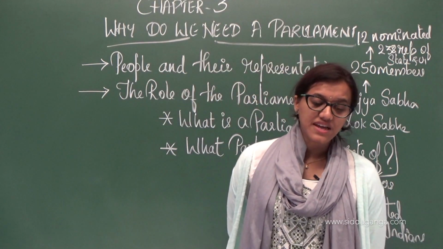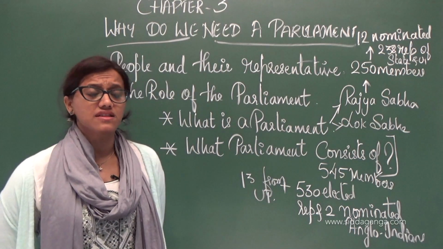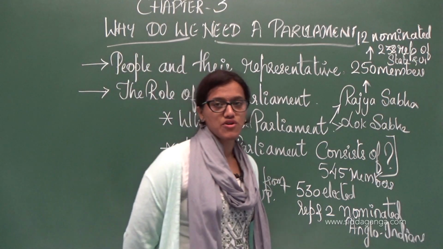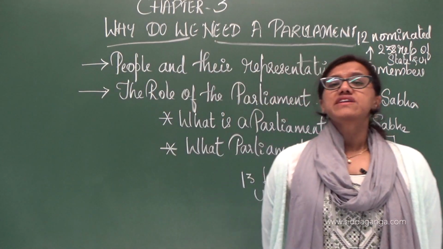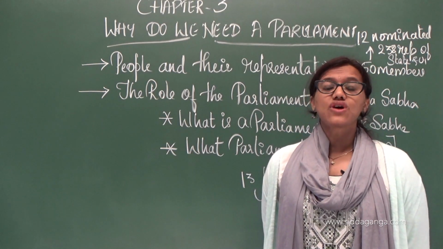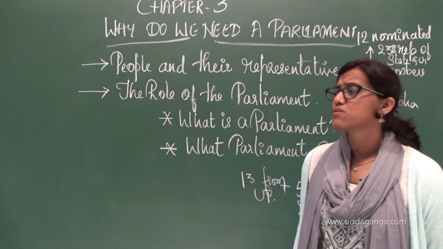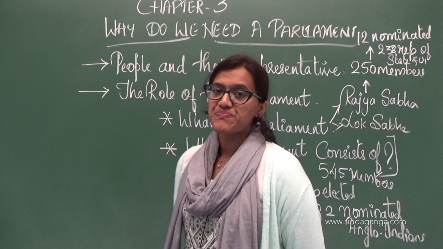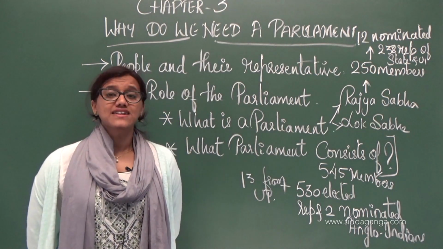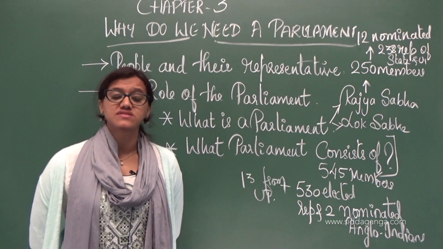See, after independence, the Indian Parliament is an expression of the faith that the people of India have in democracy. When we say India is a democratic nation, it is not only for words. Just for saying, we cannot speak. When we say democratic nation, we actually should mean it, what democracy actually is.